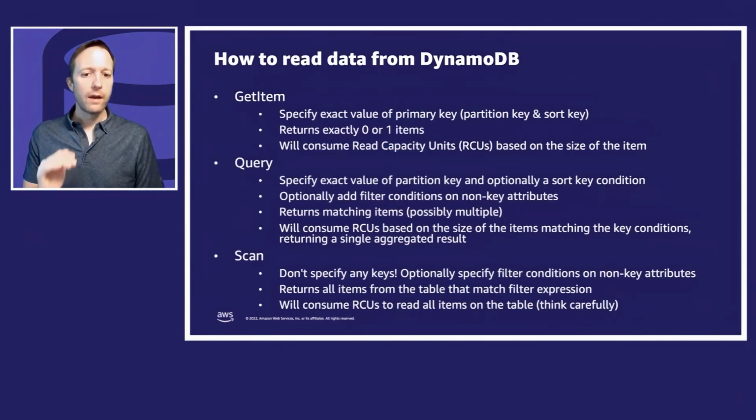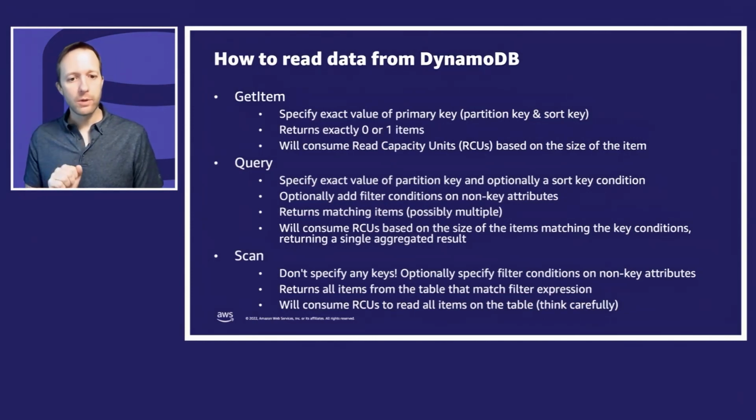Really straightforward. A query is when you specify the partition key and optionally a sort key condition. So on this last example, I could say, I want to find offers for this account, find me where the sort key starts with OFR hash, and that'll return me all the offers. If I don't give a sort key condition and I let all of them match, then I can get everything about this particular partition key, everything about this account. Or I can specify a particular offer range.